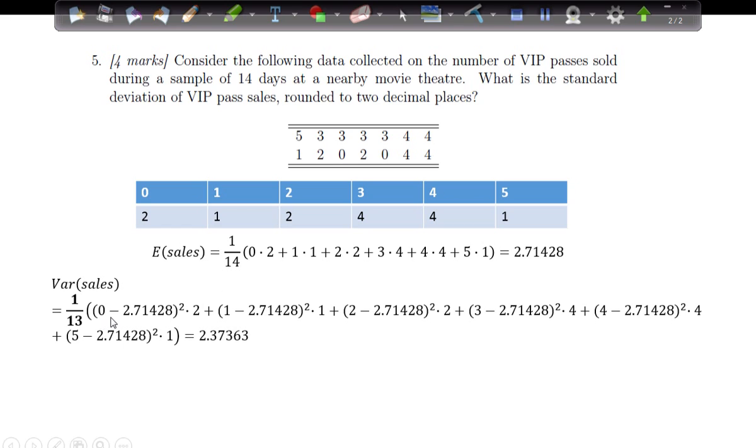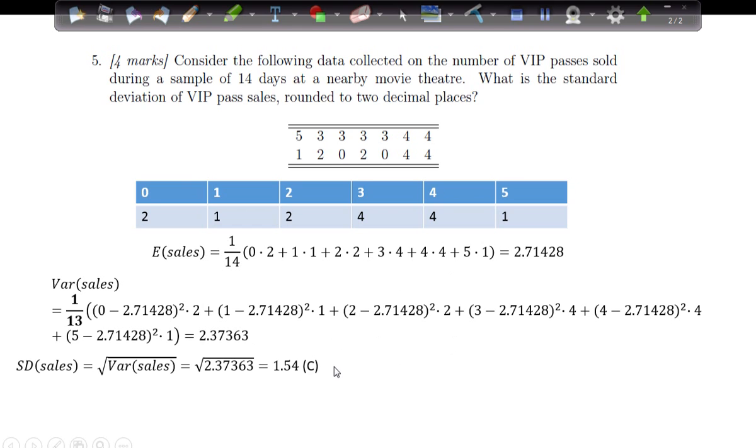So you get 0 minus the mean, squared, times the number of days, which was 2. So this formula continues for all the various days. For those days where there was 1 pass sold, it is 1 minus the average 2.71428, squared, times 1, and the case follows for the other cases. You will find that the variance of sales is 2.37363.